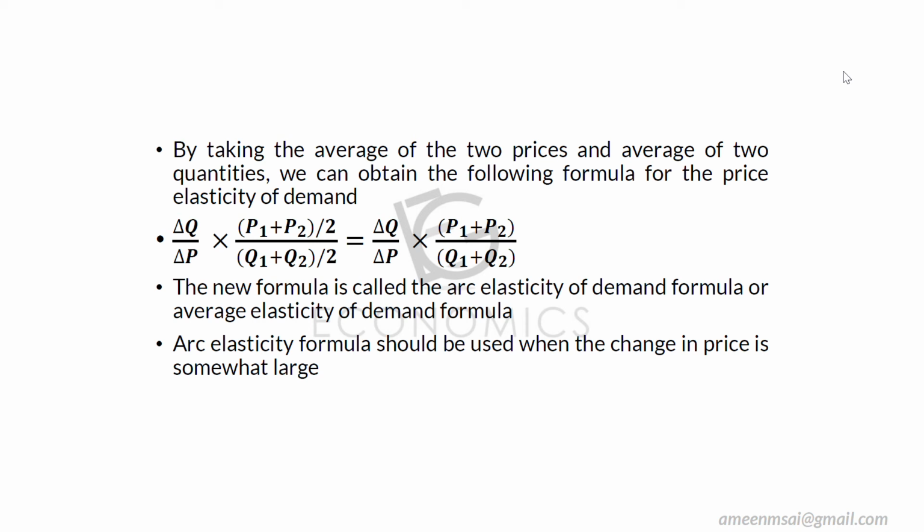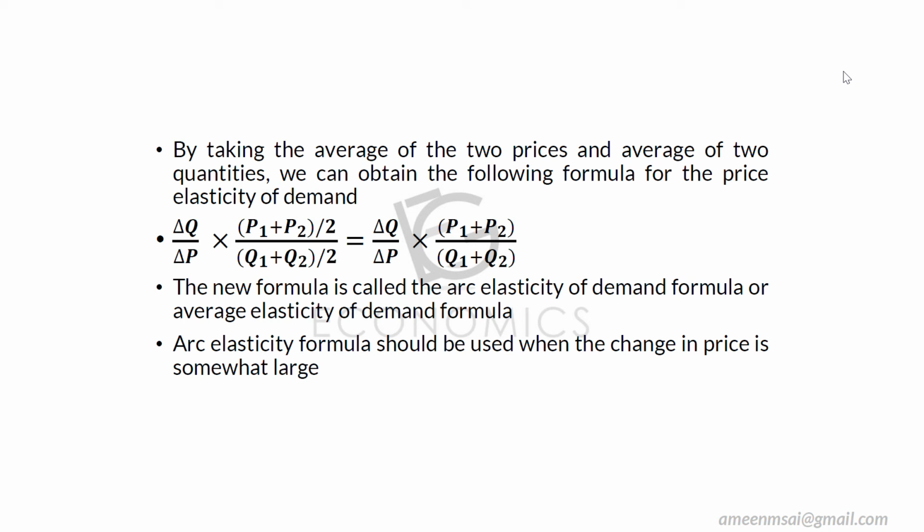So change in Q by change in P into (P1 plus P2) divided by 2, over (Q1 plus Q2) divided by 2, is equal to change in Q by change in P into (P1 plus P2) by (Q1 plus Q2). This new formula is called the arc elasticity of demand formula or average elasticity of demand formula.